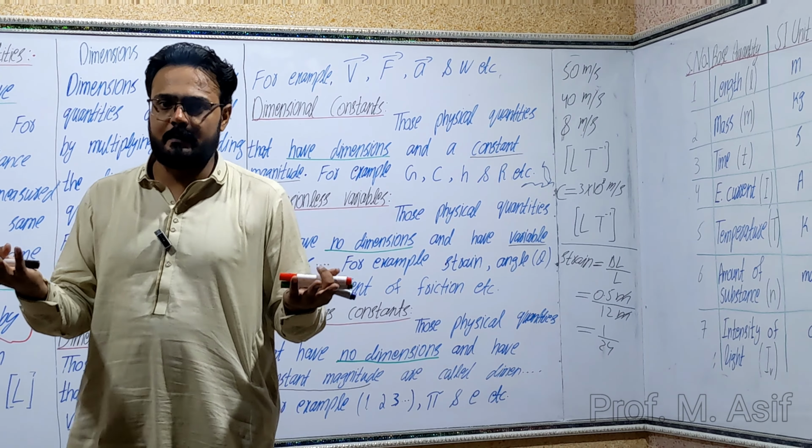Exponential e also has a constant value. It is 2.718, the value of e. No units, no dimensions. Same for the numbers 1, 2, 3: they are constant with no units, so they are dimensionless and have constant value. These are the examples. Hope you got the point.